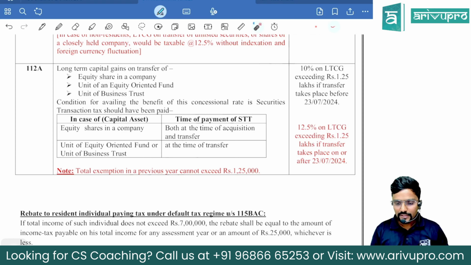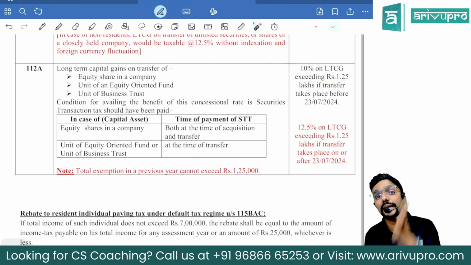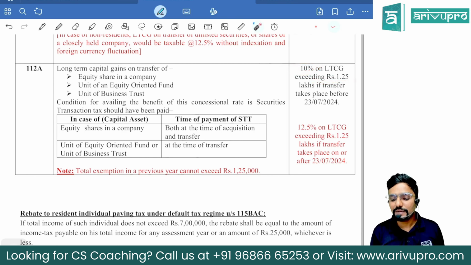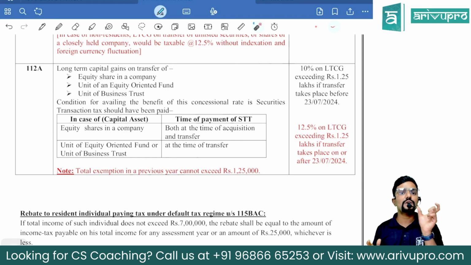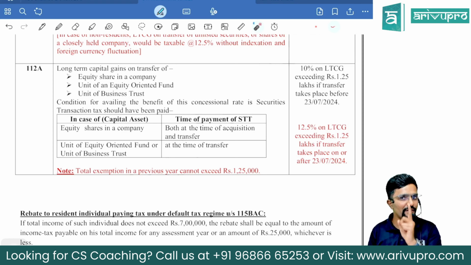Okay, sir. Then what is the tax rate? If the transfer has happened before 23rd July, the tax rate is 10% in excess of 1.25 lakh gain. But if the transfer has happened after 23rd July, then the tax rate has been increased to 12.5% in excess of 1,25,000 gain. Guys, please be careful. Whatever is the long-term capital gain on the transfer of EFT, first you have to include it in your total income. While calculating tax, you have to reduce 1.25 lakh. And 1.25 lakh is per annum.